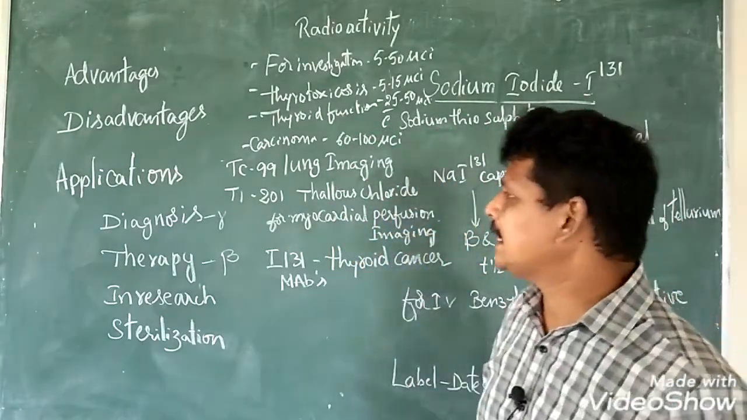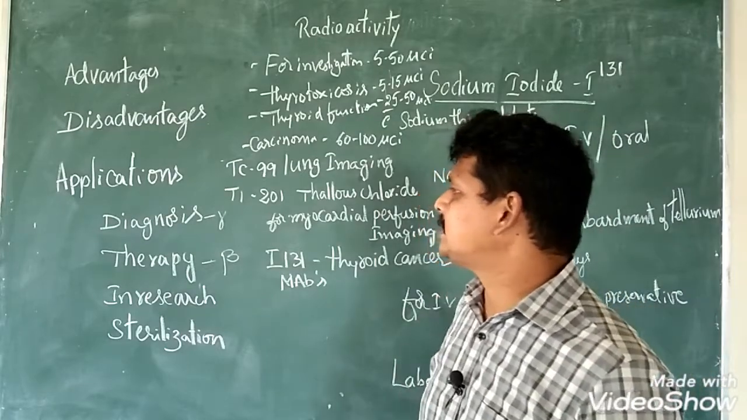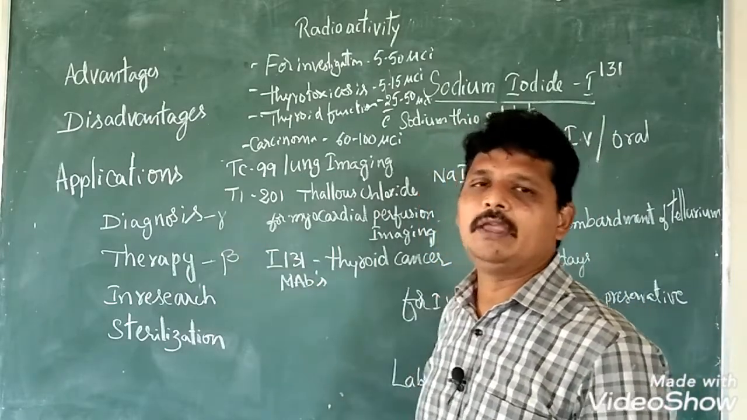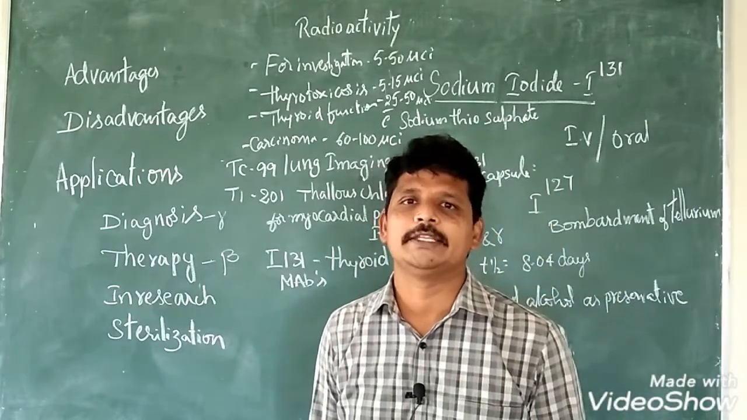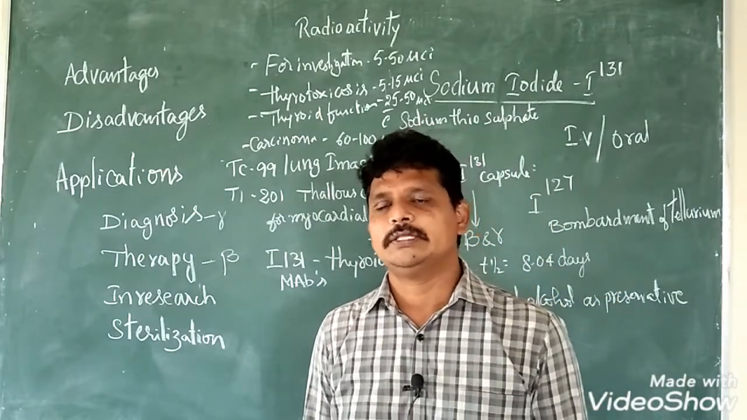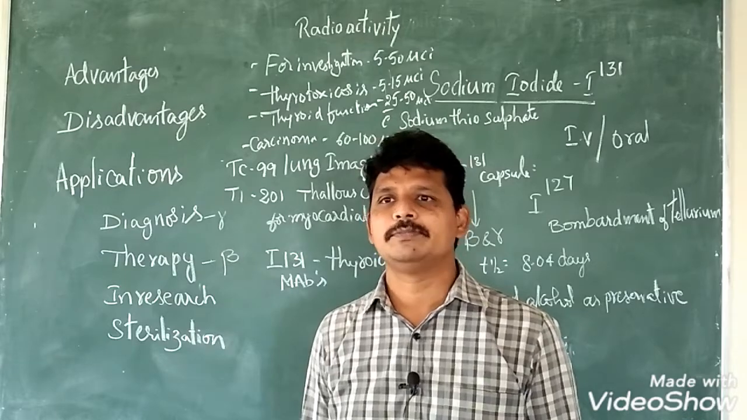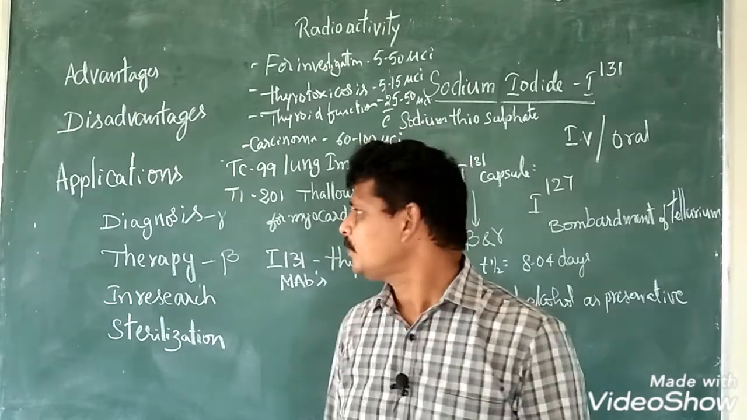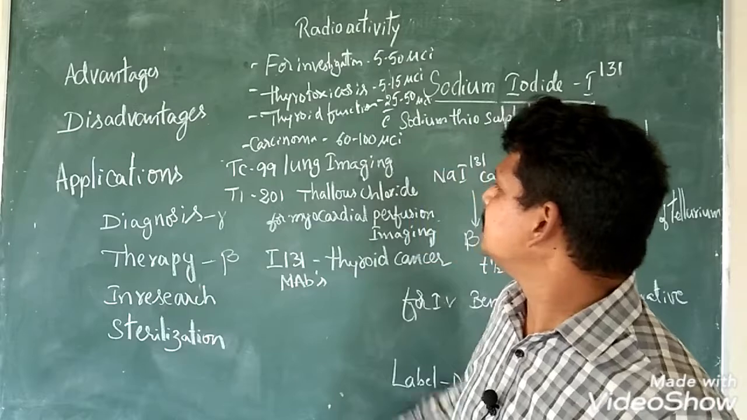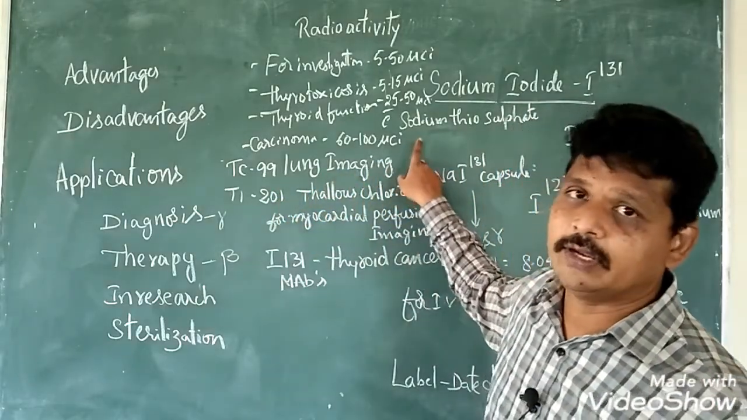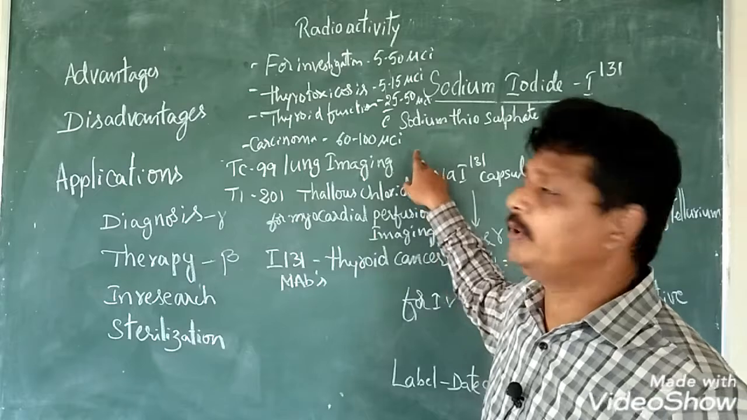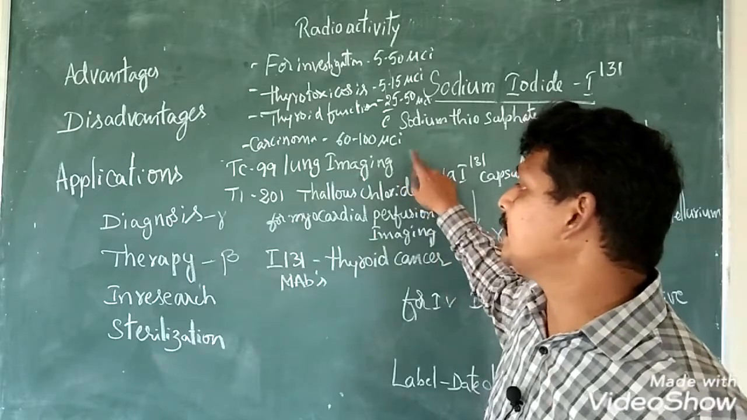Coming to the applications, radioactivity is utilized in diagnosis. Diagnosis mainly uses gamma rays, because gamma rays have higher penetration power. We can simply see these gamma rays by using a gamma camera. An example is Tc-99, which can image the lung. This is specifically useful in a scenario where corona is spreading like anything.